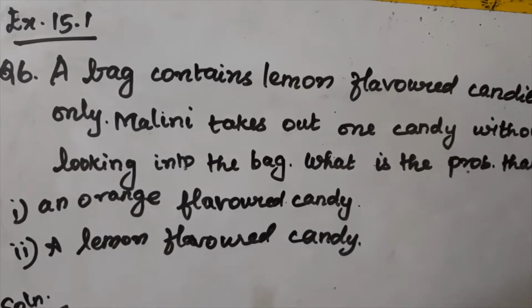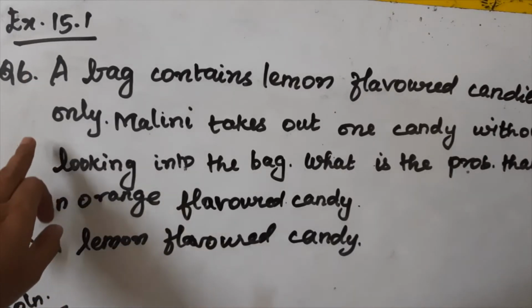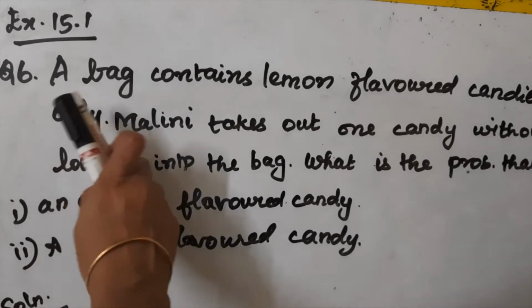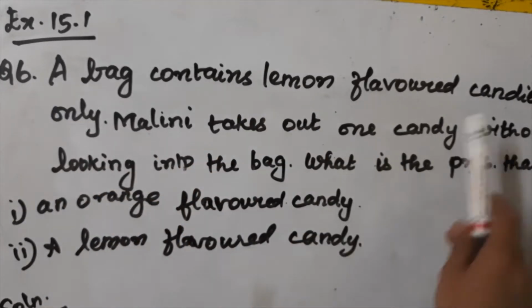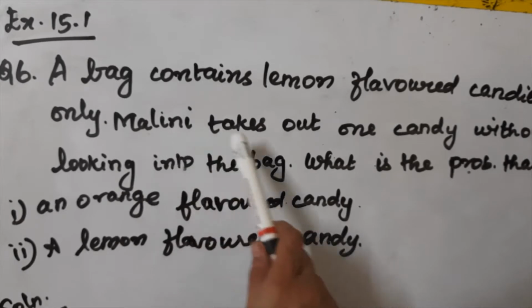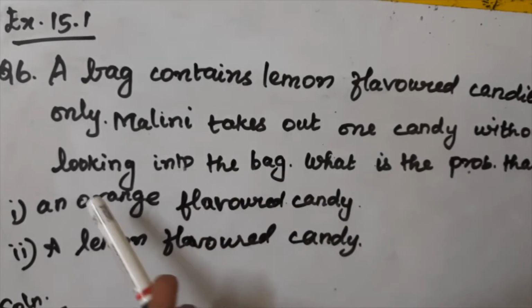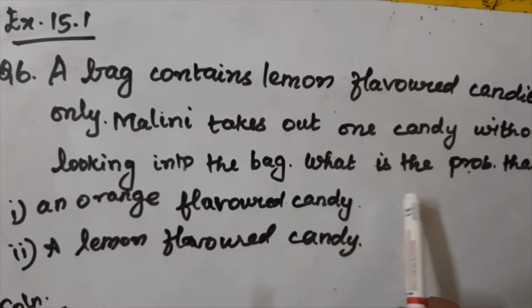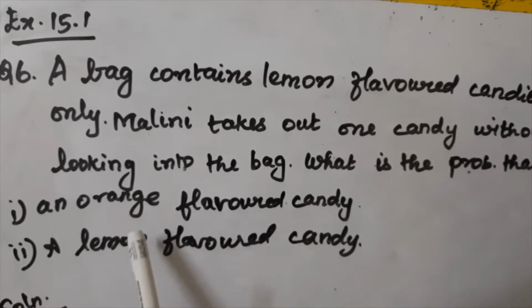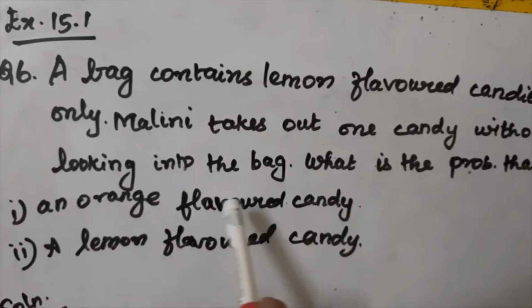Today we are going to see exercise 15.1, question number 6. The question says a bag contains lemon flavored candies only. Malini takes out one candy without looking into the bag. What is the probability that she takes an orange flavored candy, and the second part, a lemon flavored candy?